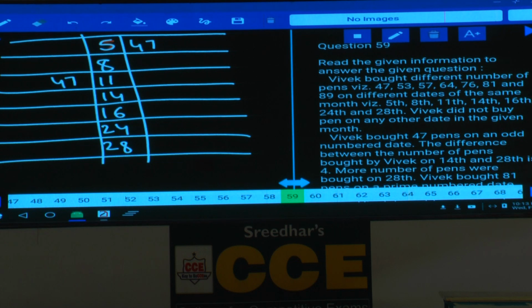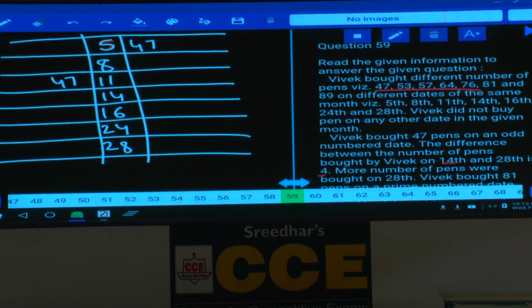And the difference between the number of pens bought by Vivek on 14th and 28th is 4. Now tell me, among these different numbers of pens, the difference between two numbers must be 4. What is the only possibility? 47 plus or minus 4 is not there. 53 plus 4, 57 is there, isn't it? Next one, 57 plus 4, 61, 64 plus 4, 68 is not there. Then what is the only possibility? 53 and 57. Hence, 14th and 28th must be 53 and 57.